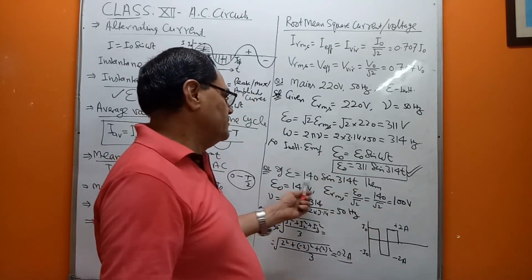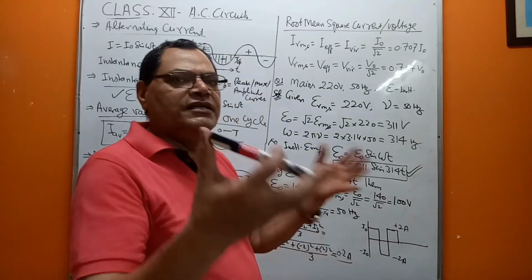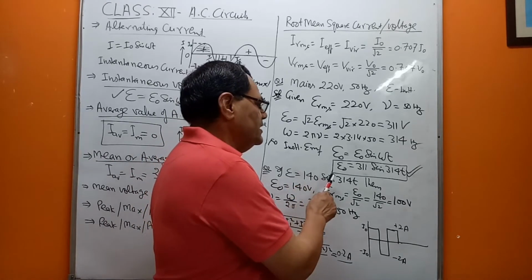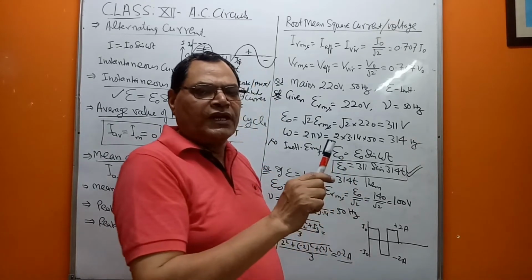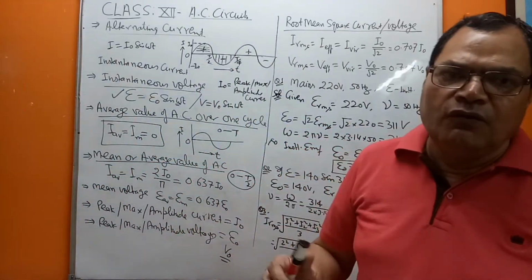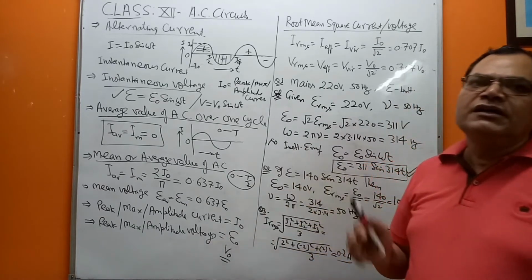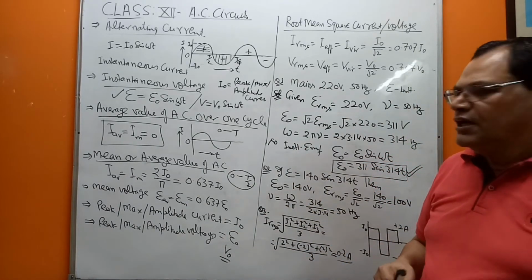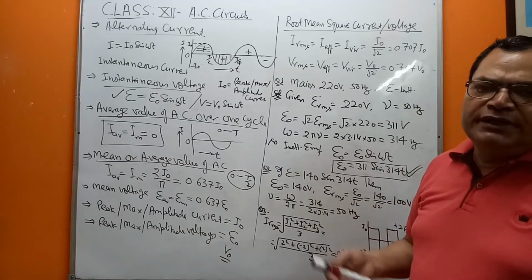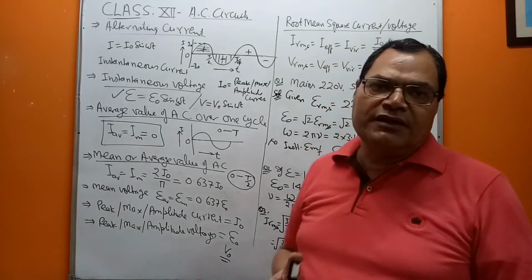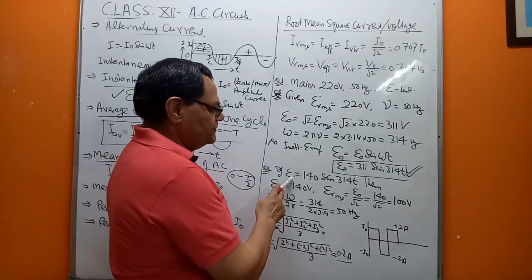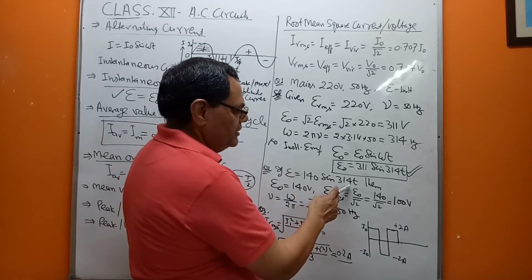Now, there is another important question. Suppose we are given the instantaneous EMF in the question itself, that is, any instant EMF is 140 sine 314 t. Then we will be asked what is the peak value of the EMF, what is the frequency of the AC source, something like that. Or maybe, if resistance is given, then we can find out the peak current or rather effective current as well. So now the EMF is given as 140 sin omega t, right?